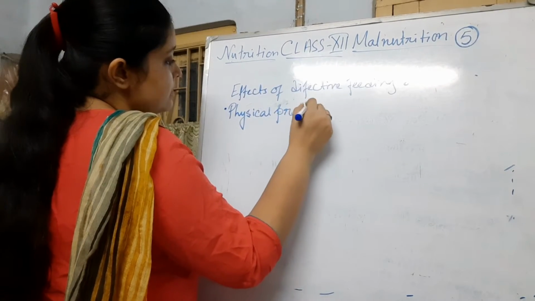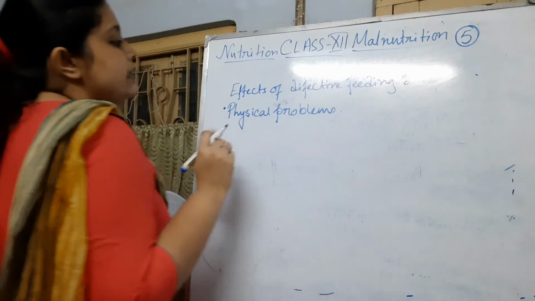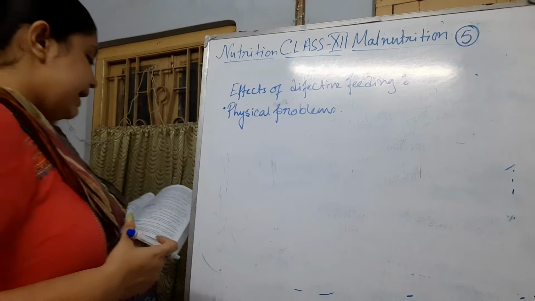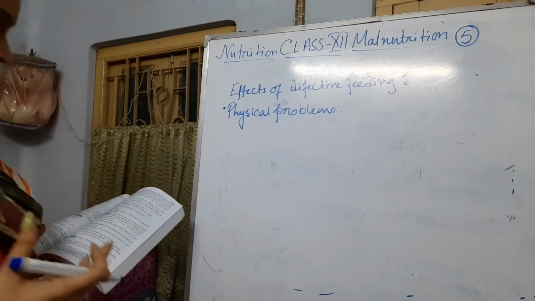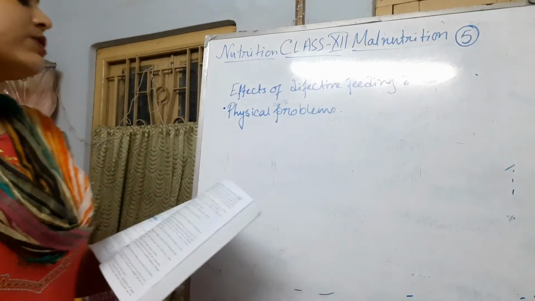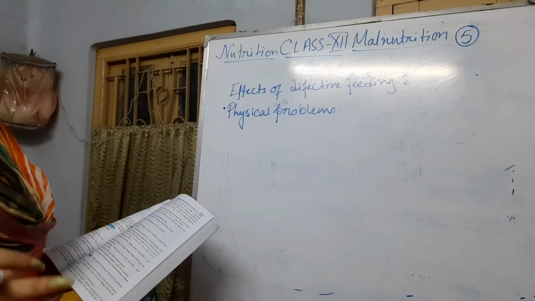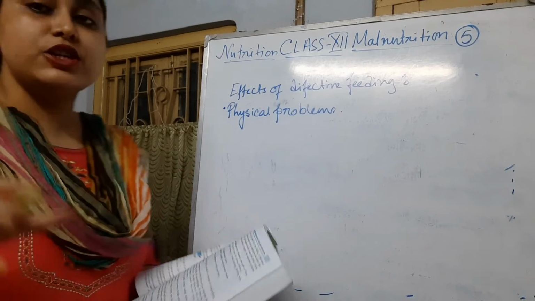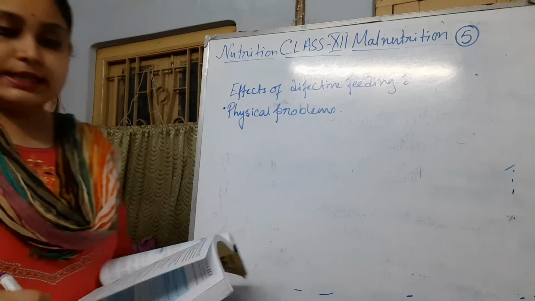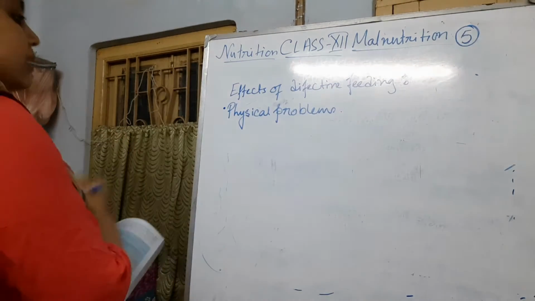Physical problems also lead to defective feeding. If there are defects in feeding, several physical problems can occur. Firstly, there are many kinds of problems. Let me jot down the points and write one after another, then I will discuss them. The first is vomiting.